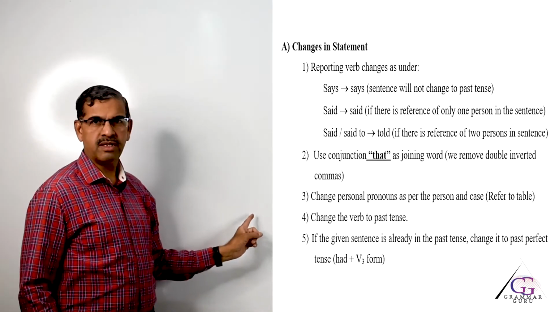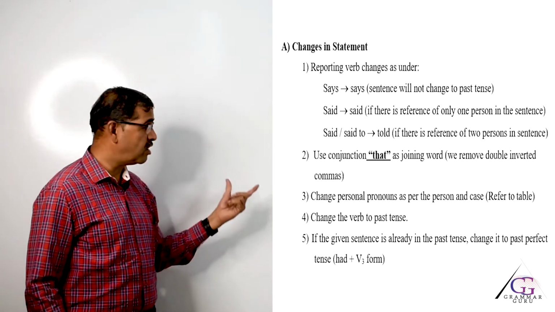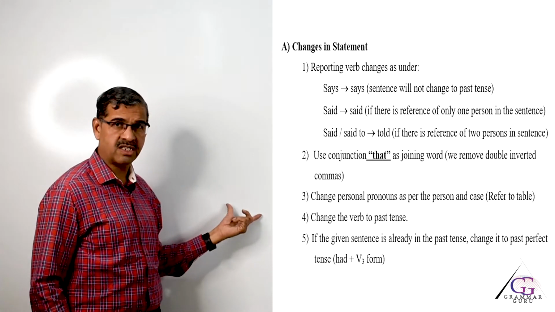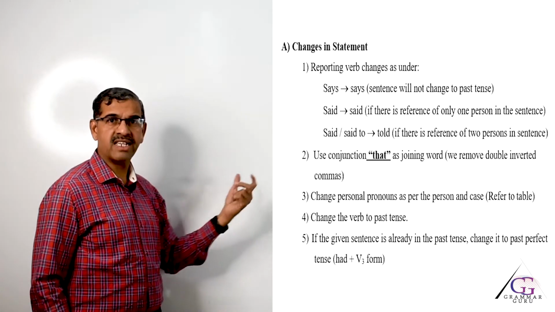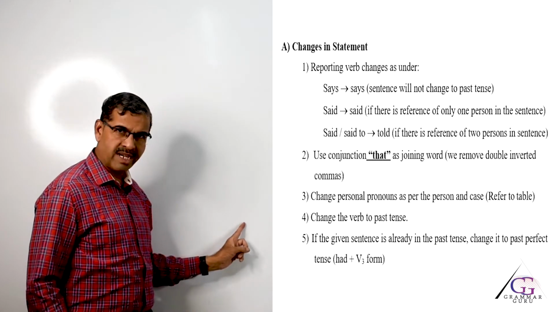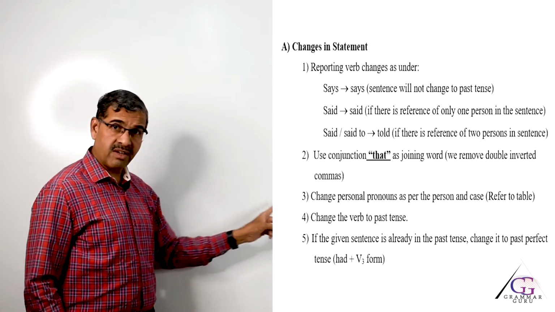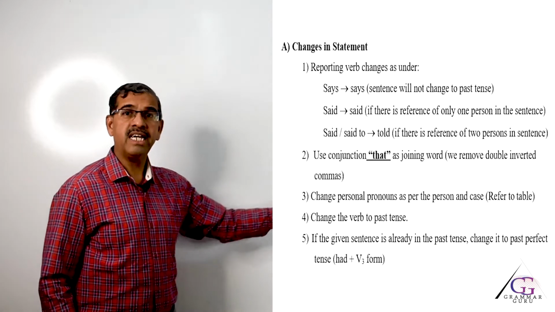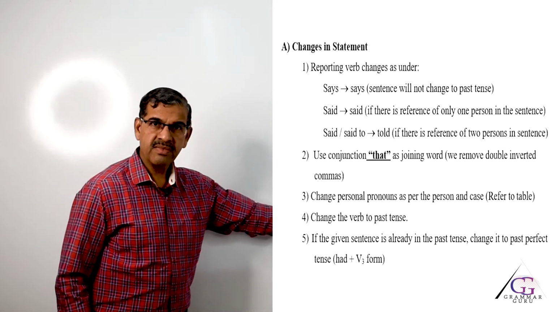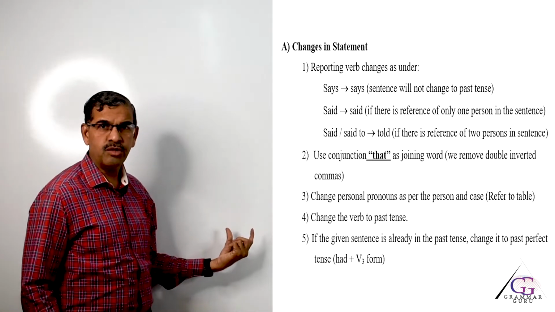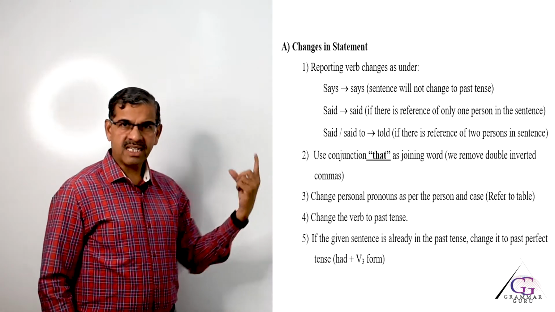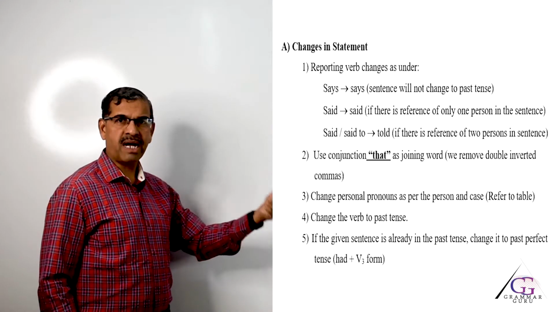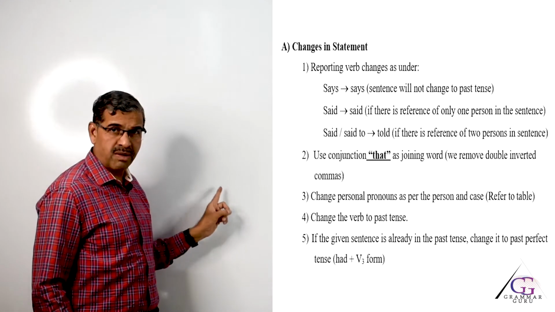And the fifth, the most important rule, I will give a 3-star for this, because many students forget to remember this rule and the answers are wrong. The fifth rule, my dear friends, is if the given sentence is already in the past tense, then it will change to past perfect. Many times it is seen that the given sentence is in the past, so you cannot use rule number 4.